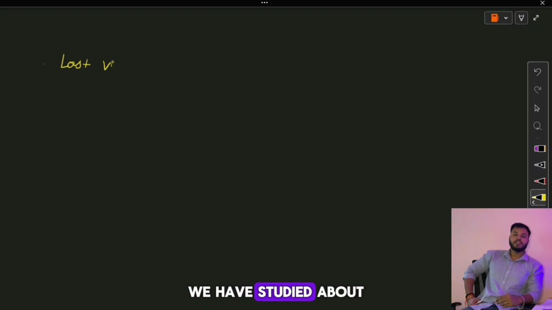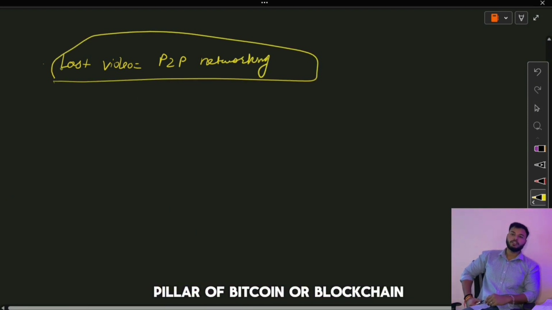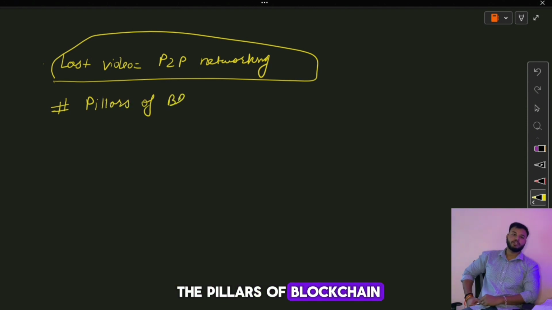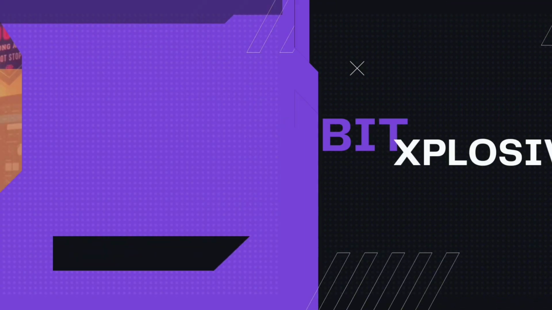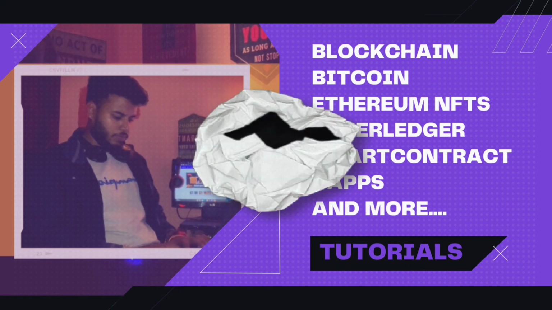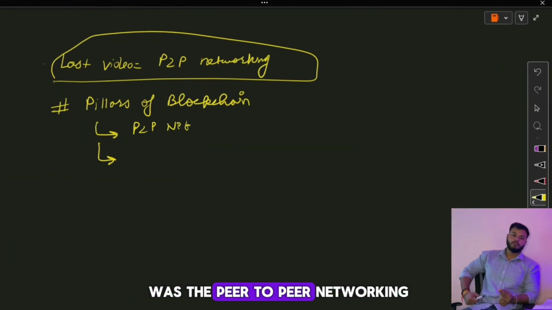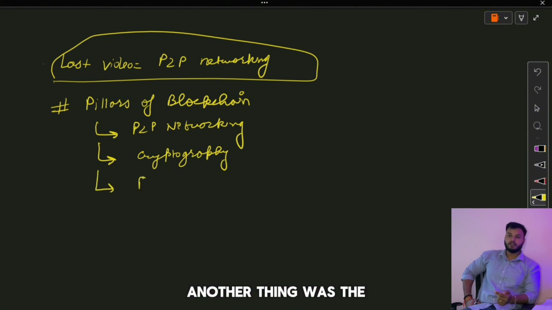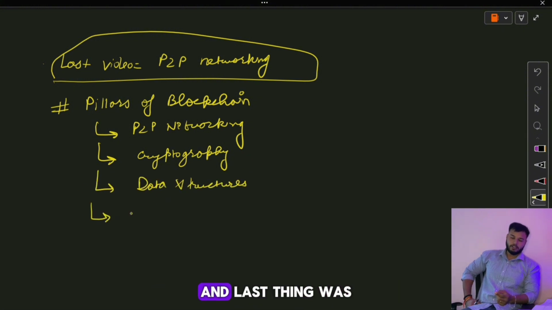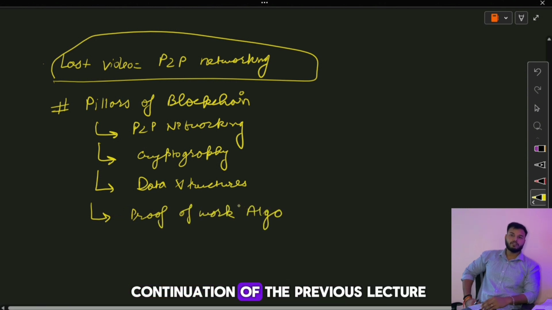In our last video, we studied what peer-to-peer networking is, which is a basic pillar of Bitcoin and blockchain. We were discussing the four pillars of blockchain: number 1 was peer-to-peer networking, another was the cryptography which is used, another was the data structure which was used, and the last was the proof of work algorithm which is used in Bitcoin. This will be a continuation of the previous lecture.